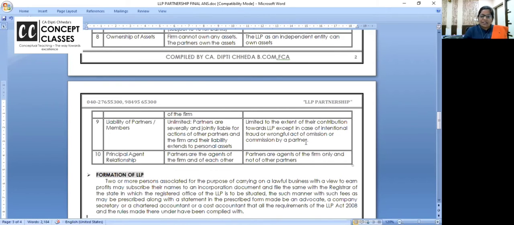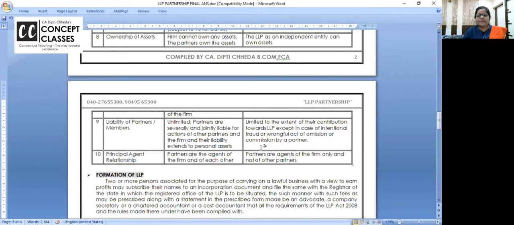Once again, in partnership firm, partners' liability is unlimited. In LLP, partners' liability is limited, but sometimes in case of wrong or fraudulent intentional wrong act, of course, they are personally liable.